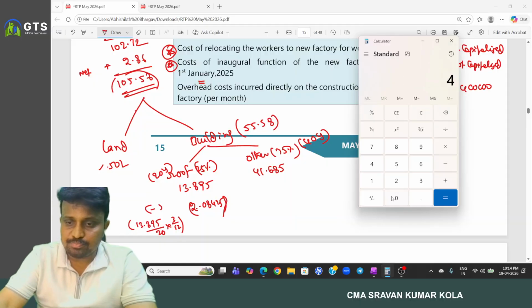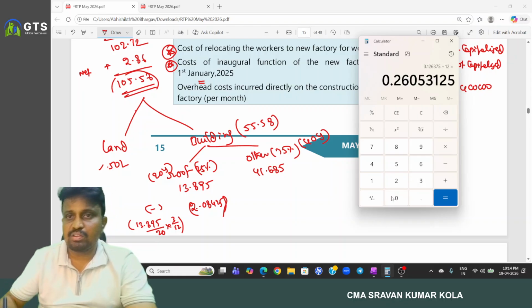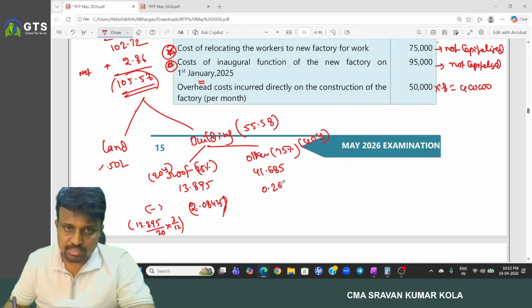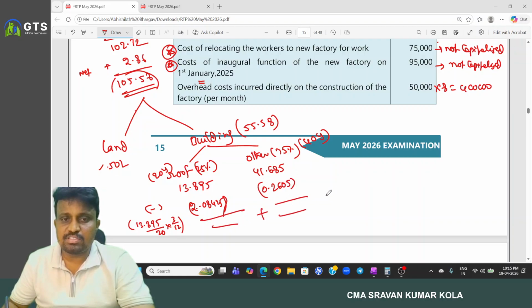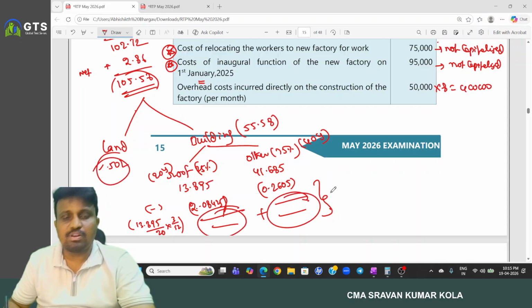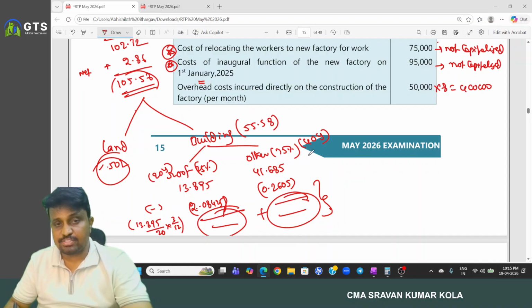And 41.685 by 40 years into 3 by 12, 0.2605. And the remaining amount, this is the carrying amount: 50 lakh plus book value. This is the carrying amount of the asset.